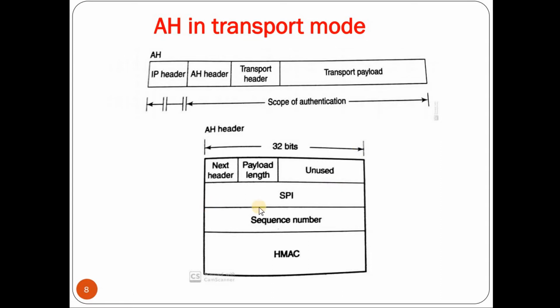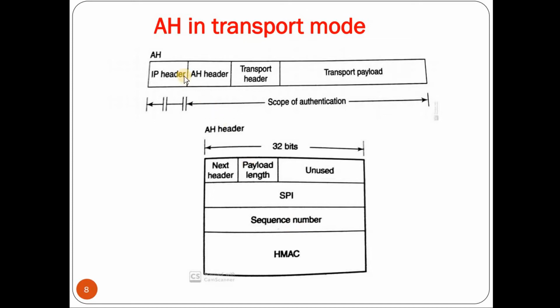Initially we have the SPI, that is the Security Parameter Index, which is used by the Security Association at the receiver end, which is a 32-bit value. Next we have a sequence number, again a 32-bit value, which is used to protect against the replay attack. Finally we have the HMAC value. The HMAC value is used for integrity purposes.